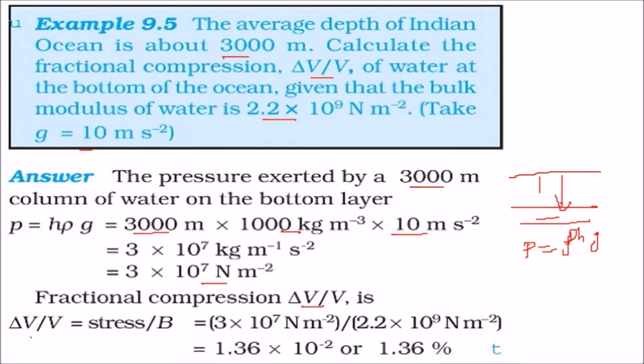given by delta V by V. Again, we have to use the bulk modulus. Bulk modulus is given by stress by strain, and the strain is the fractional change in the volume, delta V by V. So delta V by V can be found using stress by B. Stress is of course this number, and B is given here. Just divide them, and you get 1.36 into 10 to the power minus 2, or 1.36%.